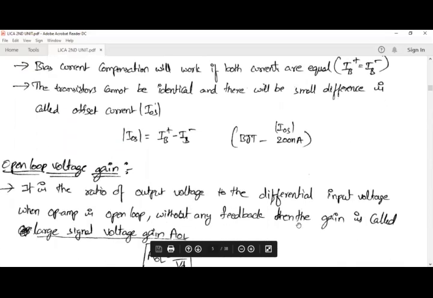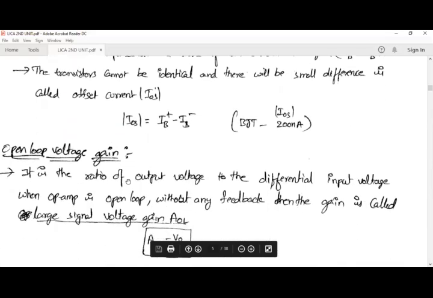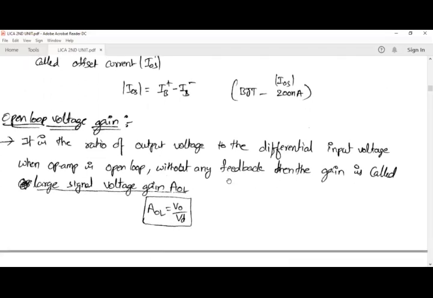Coming to the next parameter, open loop voltage gain. You know that voltage gain is nothing but output voltage to the input voltage. Here for an operational amplifier, we indicate the output voltage as V naught, and we indicate the input voltage as VD. VD is nothing but the difference between two input voltages, that is V1 minus V2, the differential voltage. So the open loop voltage gain is given by AOL is equal to V naught by VD, that is, output voltage divided by the differential voltage.